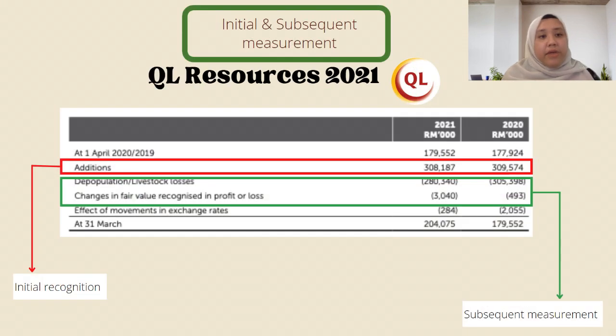Biological assets carried at fair value less cost to sell comprise layers, breeders, broilers, and hatching eggs, and also FFB. The movement of the biological assets measured at fair value less cost to sell can be analyzed as shown in the slide. Additions of the biological assets are recognized initially, and depopulation of livestock, losses, and changes in fair value recognized in profit or loss are part of the subsequent measurement.